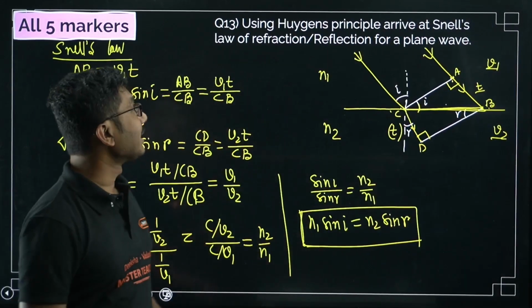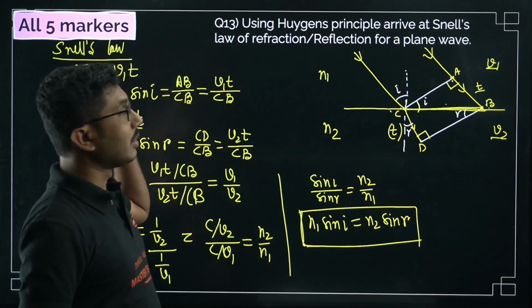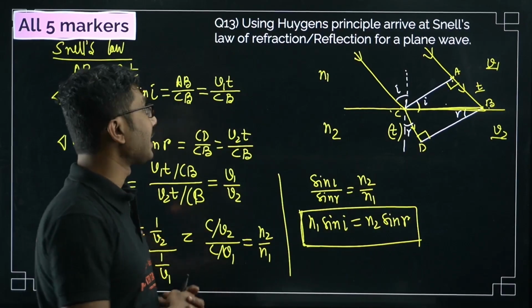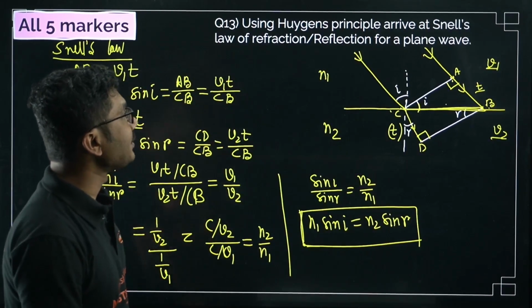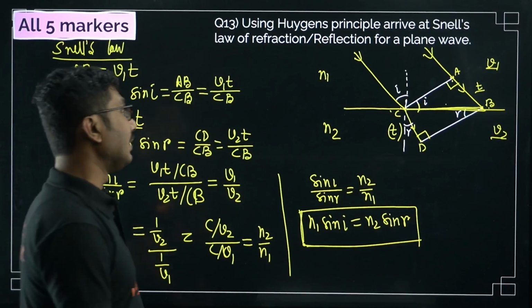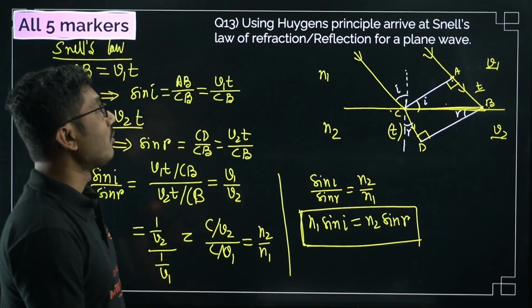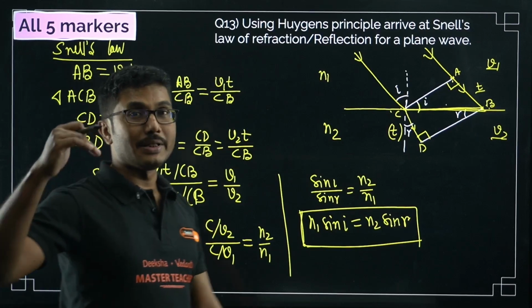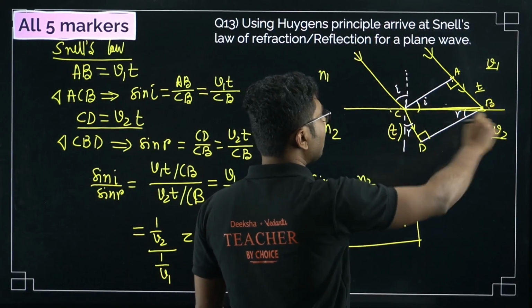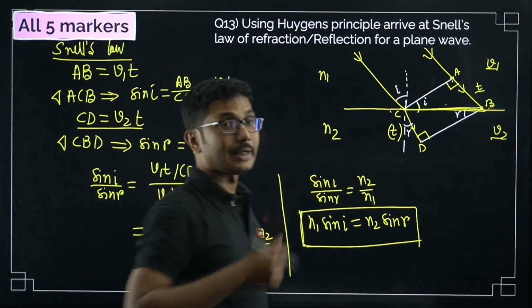Now the next part is from the wave optics chapter. Now we have two derivations back to back. Using Huygens principle, arrive at Snell's law of refraction, or the laws of reflection for a plane wave. So this is a very important derivation. First of all, you have to consider two parallel rays falling on a line separating two media.